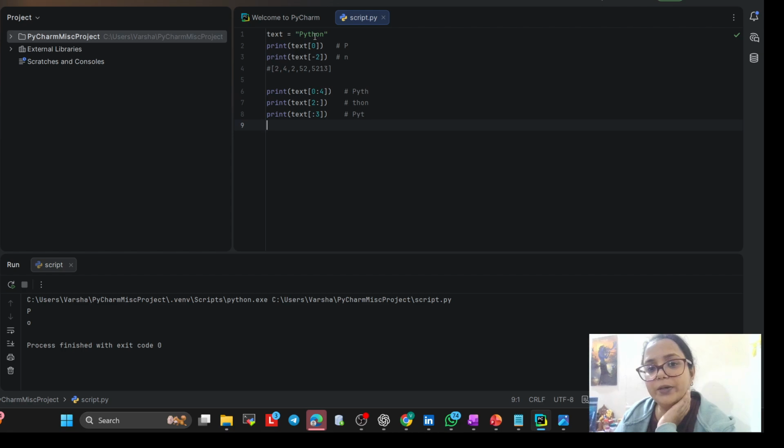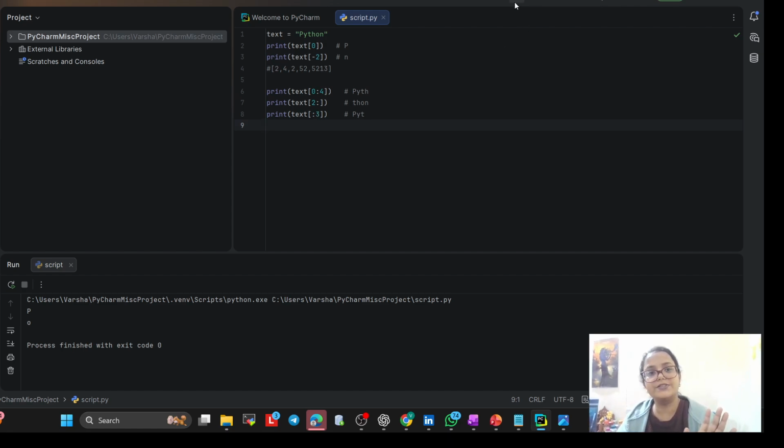Now second, I have to print 2 colon and nothing after it, which means whatever characters are there after this, it will take if you are not writing anything. So 0, 1, 2, after 2 whatever is there, considering the 2 index it will print all. So THON it will print. And nothing before the colon and 3 after it means whatever is before 3, it will consider all the characters excluding that one.